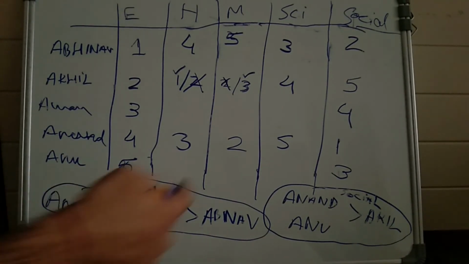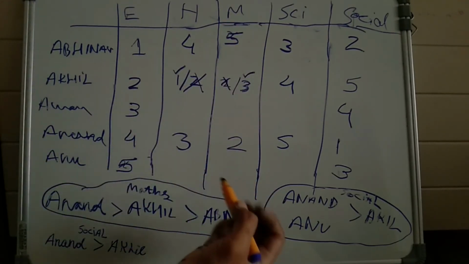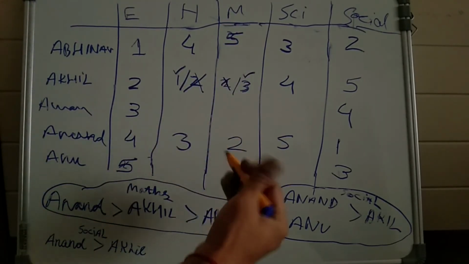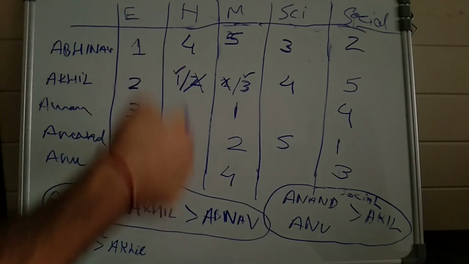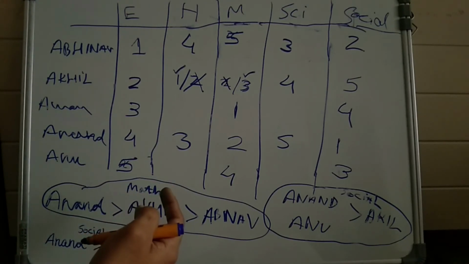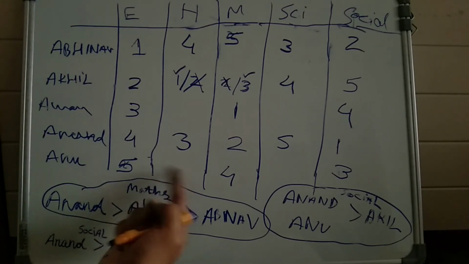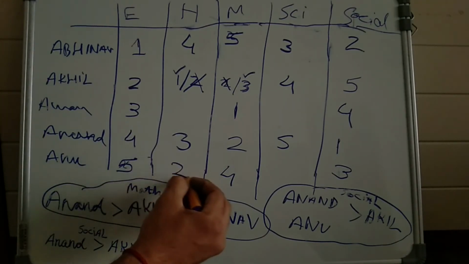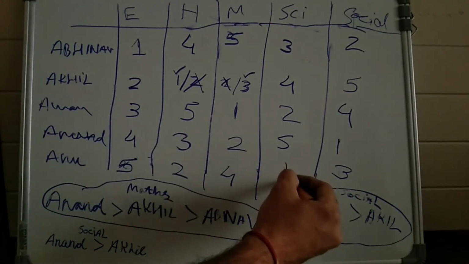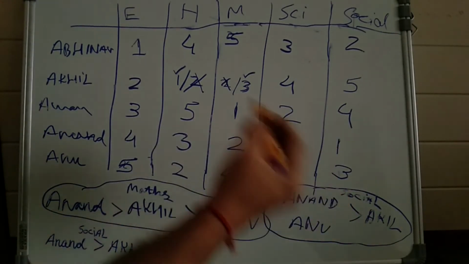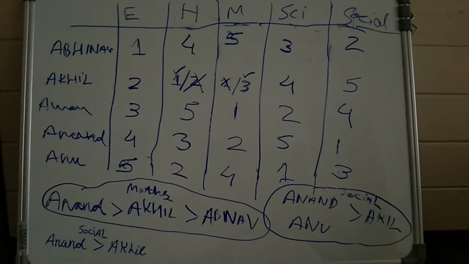Similarly, if we look at this maths column, 2, 3, 5 is already done, 1 and 4 are remaining. 4 can't come over here, so 4 will come here, 1 will come here. If we look at this column, then 2 and 5 are remaining, but 5 can't come here because 5 is here. So 2 will come here, 5 will come here, and 2 will come here, 1 will come here. So we have completed the table.